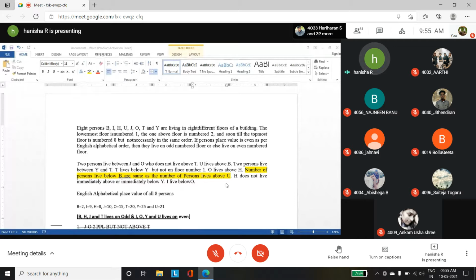That is, 2 persons live between J and O. O does not live above T. U lives above B. So you have the same type of clues, but this one has one additional condition they have given you.